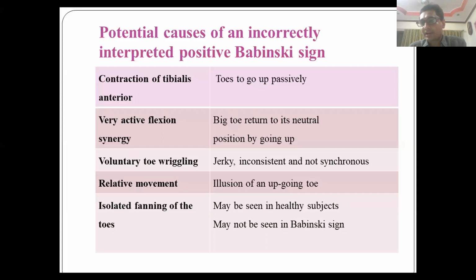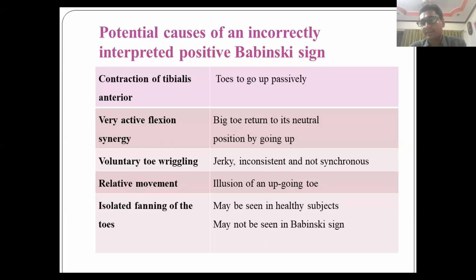Some people have voluntary toe wriggling. This is called pseudo Babinski. They are usually sensitive individuals, and the response is jerky, inconsistent, and not synchronous with the flexor response of the other muscles. In Babinski, all the muscles contract simultaneously, so that is very important.